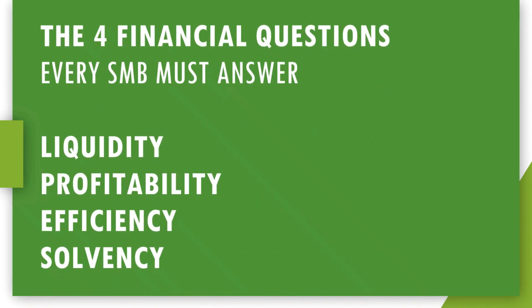All important accounting ratios fall into four categories. Each one answers a different business question. Liquidity: can I pay bills soon? Profitability: am I getting enough? Efficiency: am I using resources well? Solvency: is my debt sustainable? If we understand these four areas, we understand the financial position of the business.